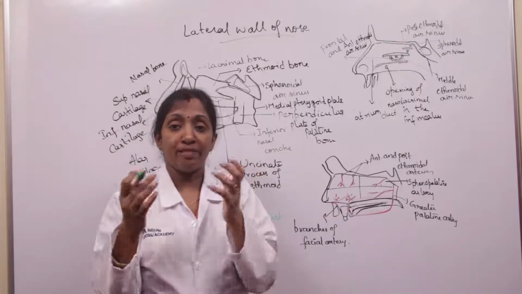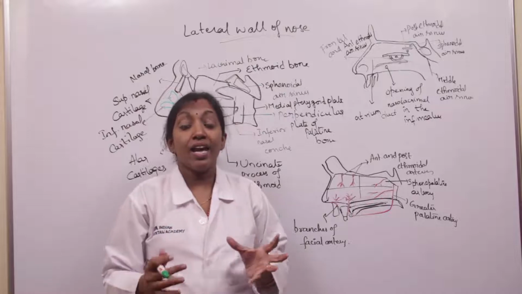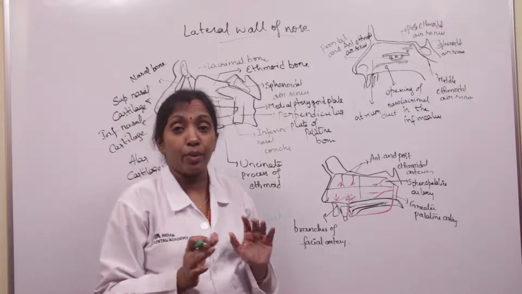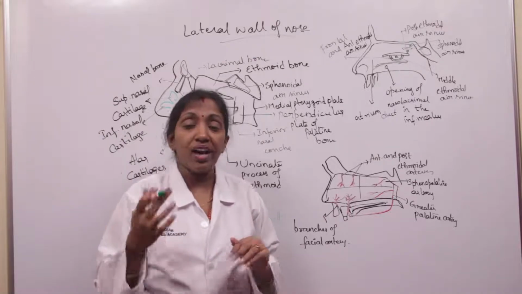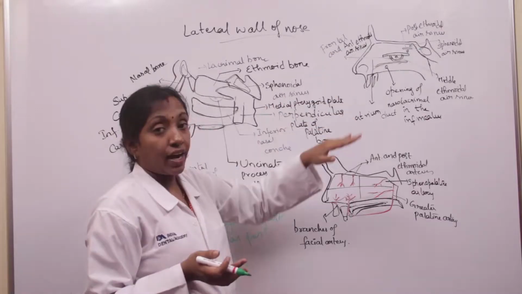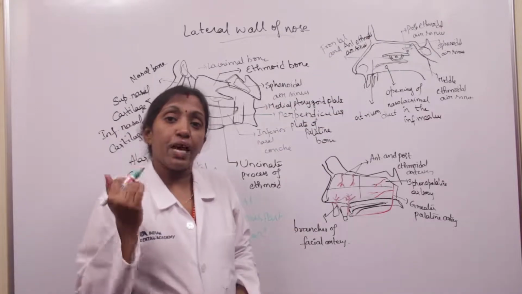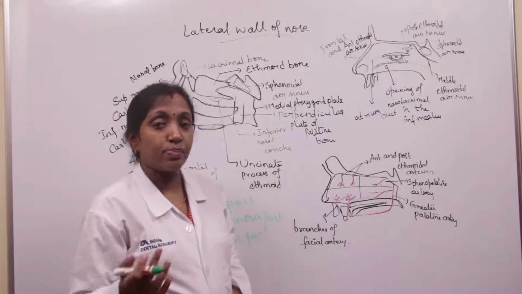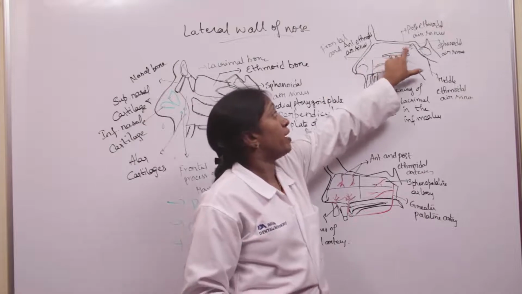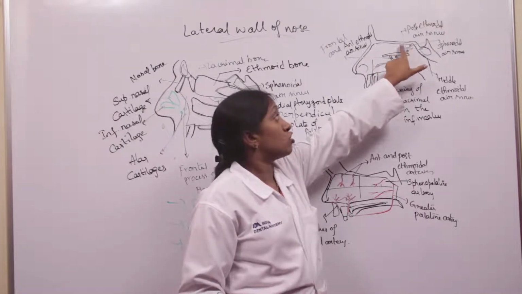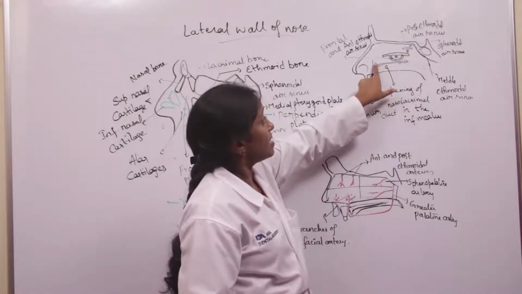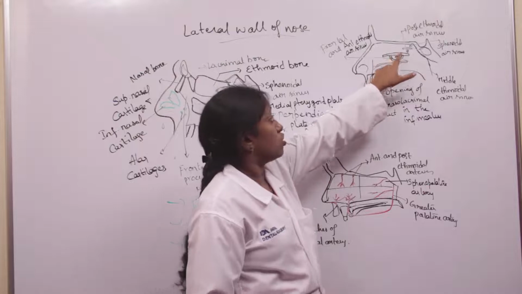The superior concha is comparatively smaller than the middle and inferior concha. The inferior concha is a very large bone, an independent bone. The superior and middle concha are parts of the labyrinth of the ethmoid. Beneath the concha we have passages, which we call meatuses. Meatuses are the passages present beneath the concha. This is the superior concha, this is the middle concha, and this is the inferior concha. So this is the superior meatus of the nose.